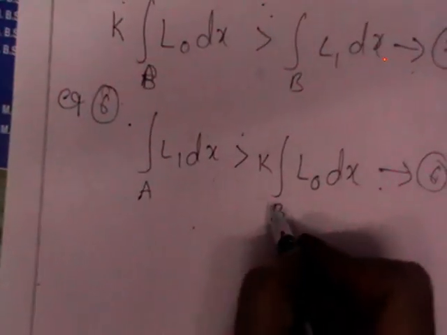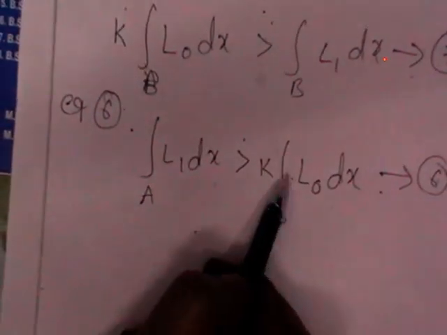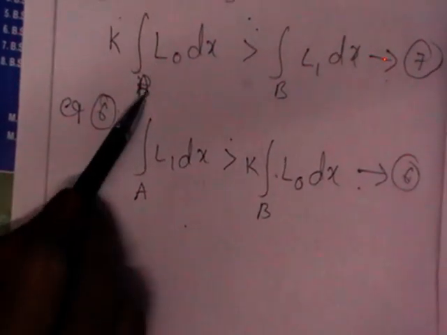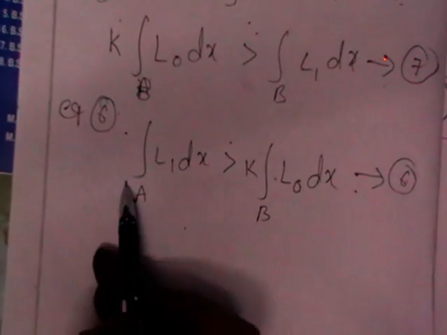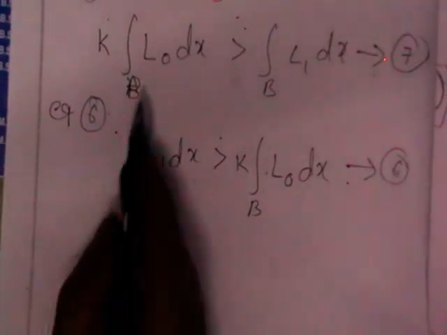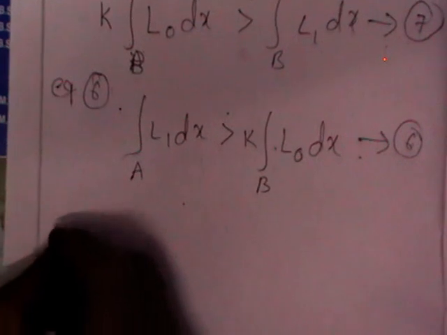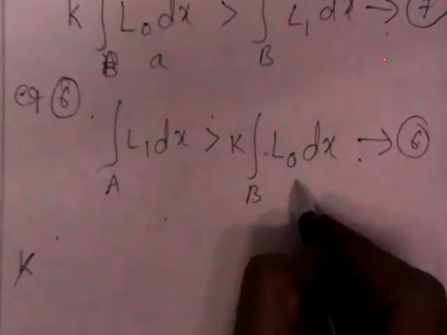If you compare these two, I think these two terms are the same. Am I right, girls? So here these two terms are the same. No need to add, just compare these two equations. These two terms are the same.